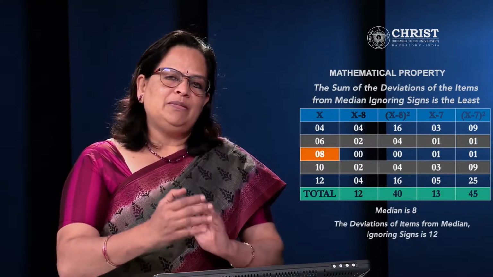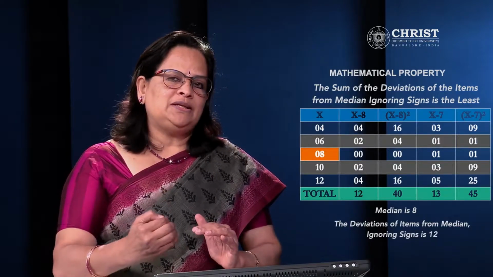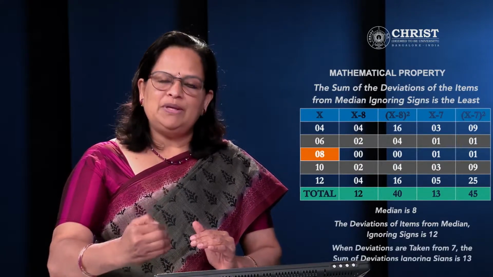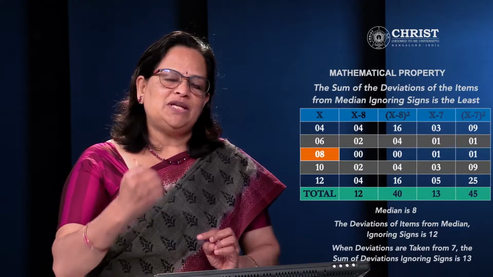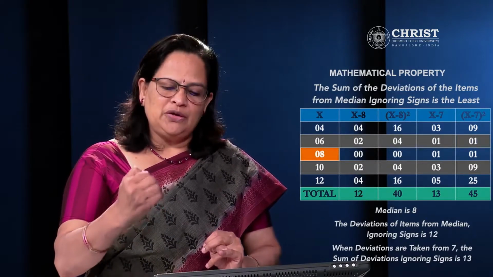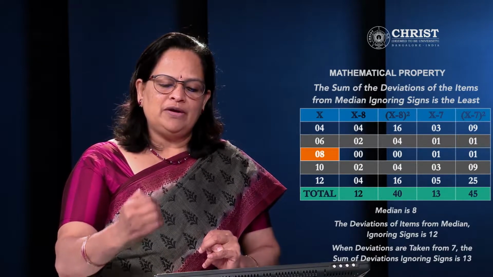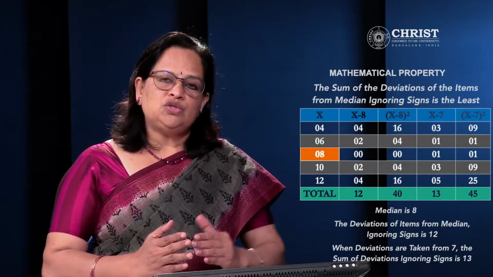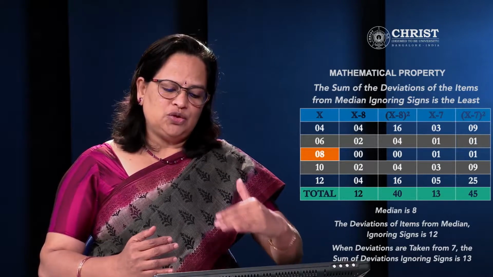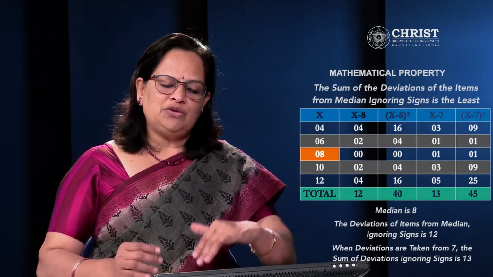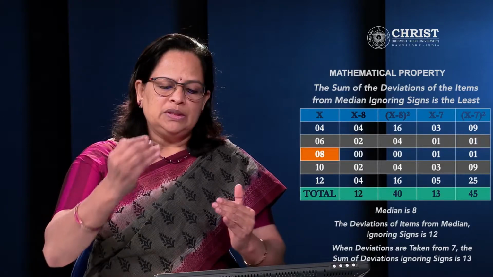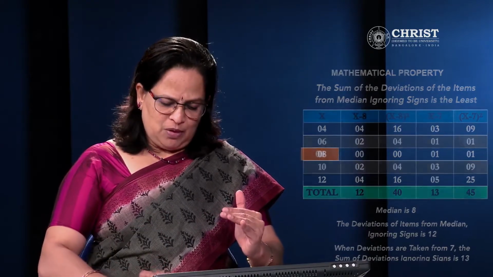But if we take the deviations from any value other than the median, in my example I have used x minus 7, we are taking deviations from 7. Then you can see the values 3, 1, 1, 3, 5. The total is coming to 13. So when you take deviations from the median, the total is 12. Any other value will give a higher value. So this is what I want to explain as the property of median.